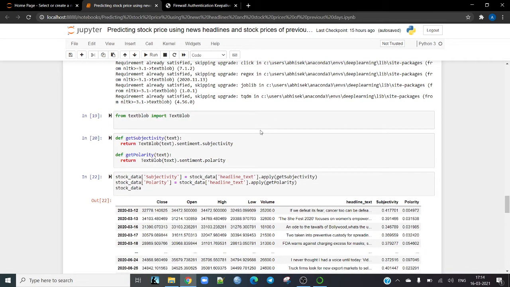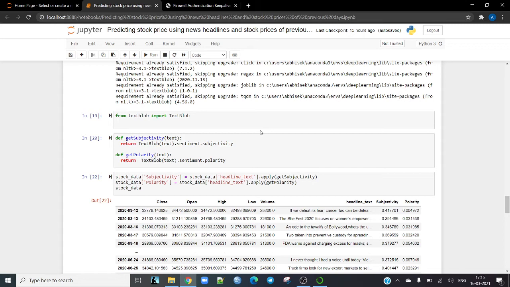So basically in this code we use TextBlob to get the values of two variables, which are called subjectivity and polarity. So polarity is a float ranging from -1 to 1, which measures how much the news headline is on the fringe of being extremely positive or extremely negative. So extremely positive means +1 and extremely negative means -1.